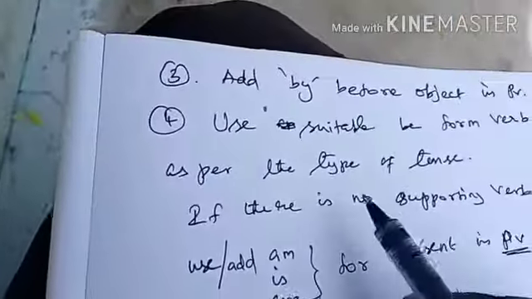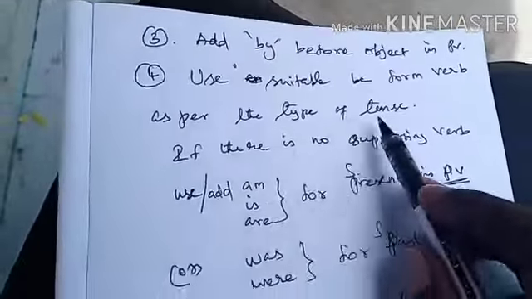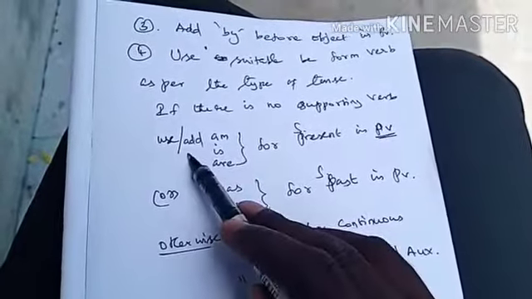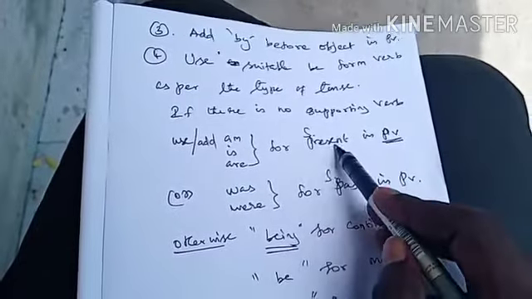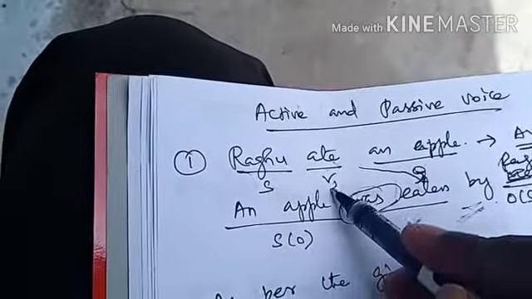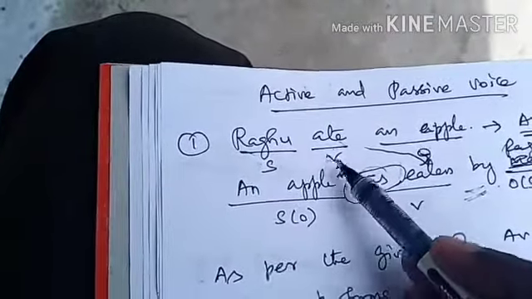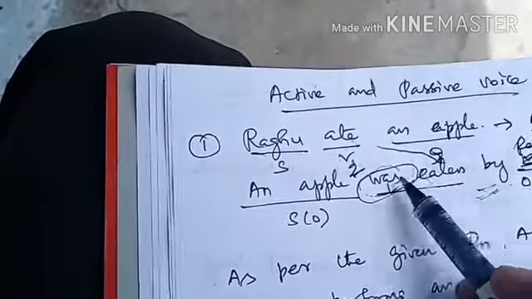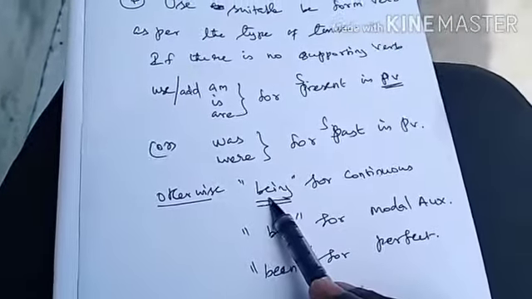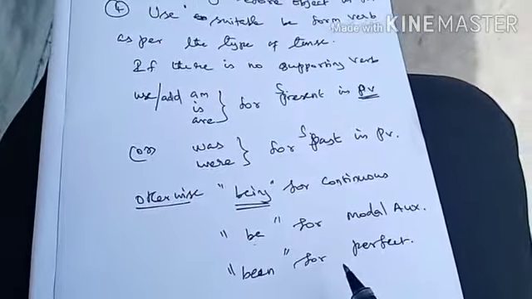Fourth one. Use a suitable be form verb as per the type of tense. See, if there is no supporting verb or auxiliary verb, we should add am, is, are for simple present tense in passive voice, or was, were for simple past tense in passive voice. Here, ate is the V2 form, so it is simple past tense, so we should use was because an apple is singular. Like that, if there is a supporting verb, we can use being for continuous, be for modal auxiliaries, been for perfect tense. So to understand clearly